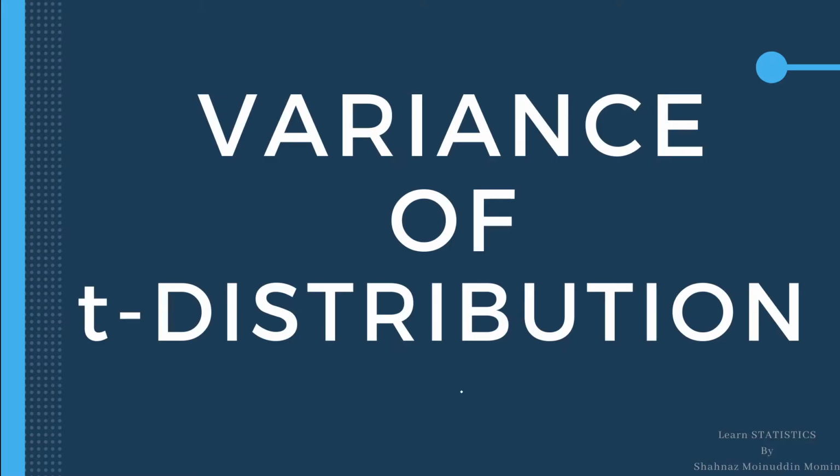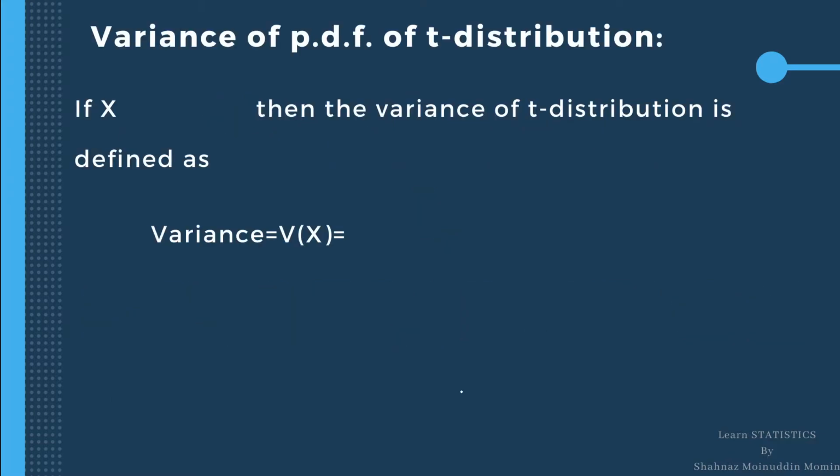Now we shall calculate the variance of T distribution. If x is a T variate with n degrees of freedom, then variance of x is defined as expectation of x square minus expected x bracket square.